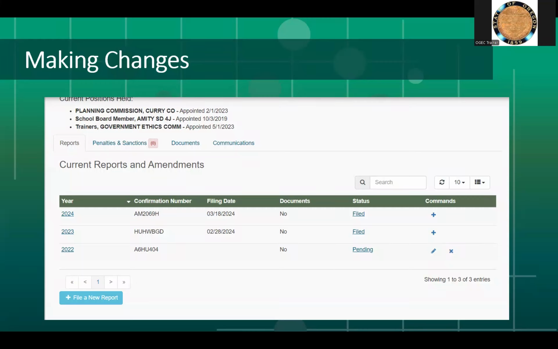What if you need to make changes after you filed? You can amend your SEI by clicking on the blue plus icon under the Commands column. This will reopen your SEI and allow you to make the necessary changes. Do not forget to click Submit at the bottom of the report to save your changes.